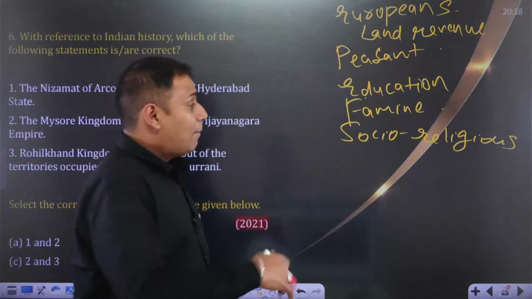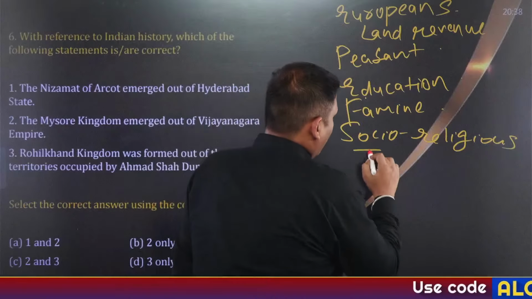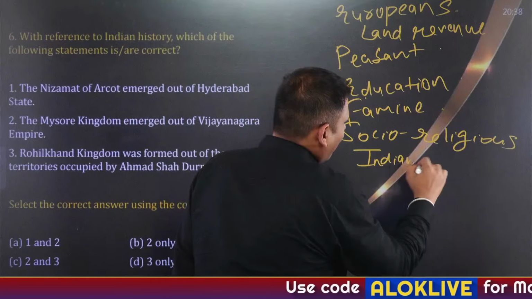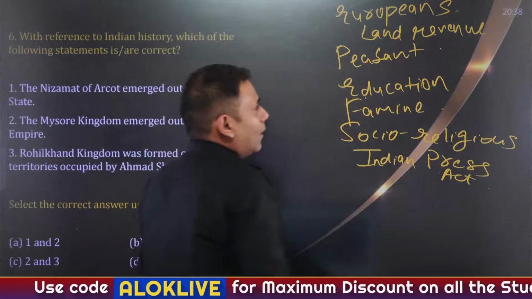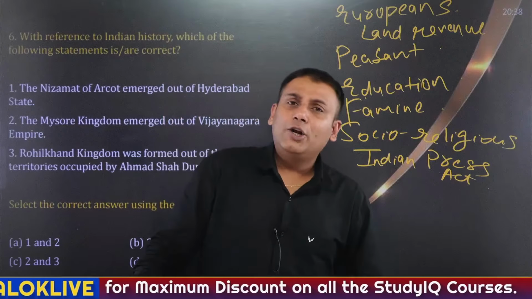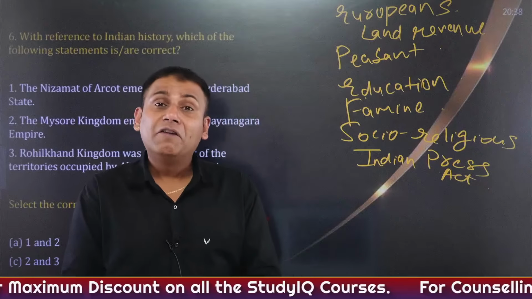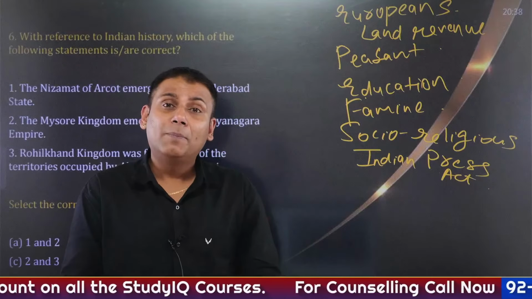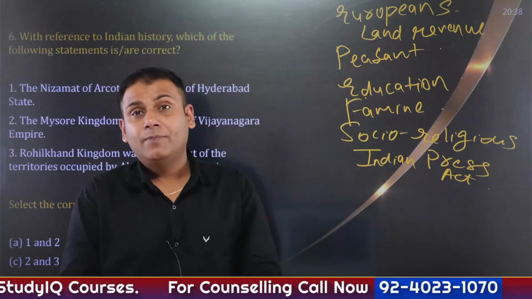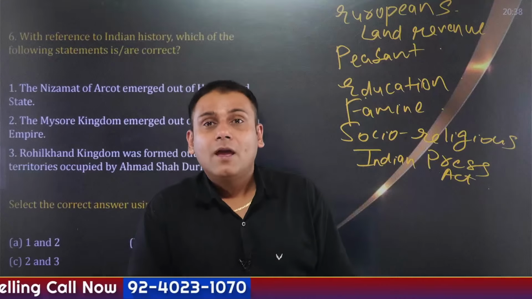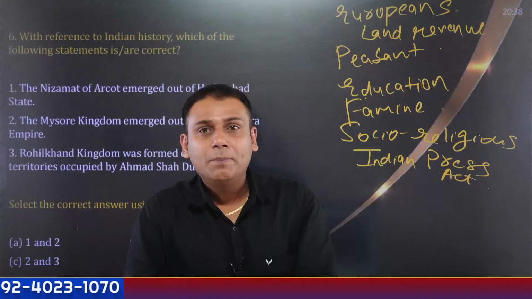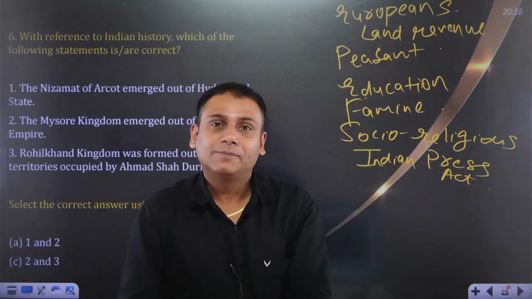Apart from this, then Indian Press Acts. Licensing Regulation 1823, Metcalfe Act 1835, most important one, Vernacular Press Act 1878. As per the Vernacular Press Act 1878, for example, if you have to start a newspaper, you compulsorily need to have a license.